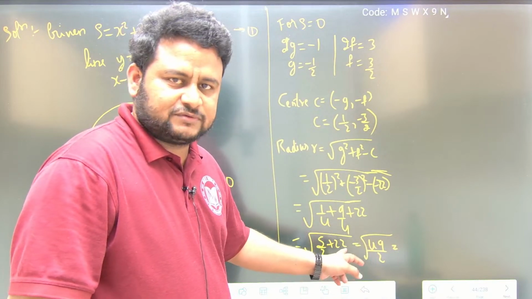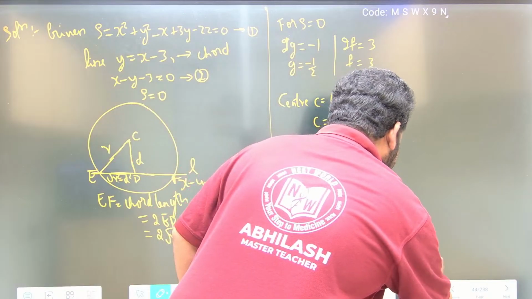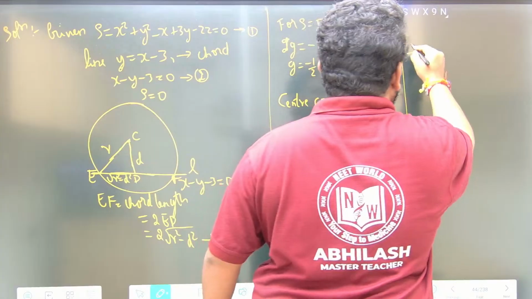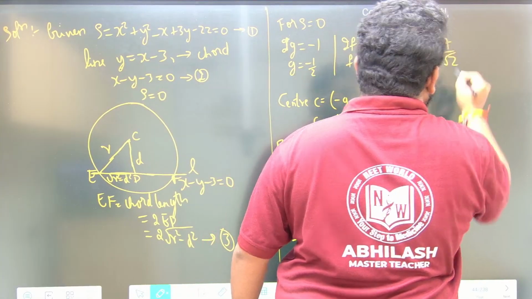49 can be written as the square of 7, so I have 7 by root 2. Therefore, what I got? R is equal to 7 by root 2. I got it. R is equal to 7 by root 2.